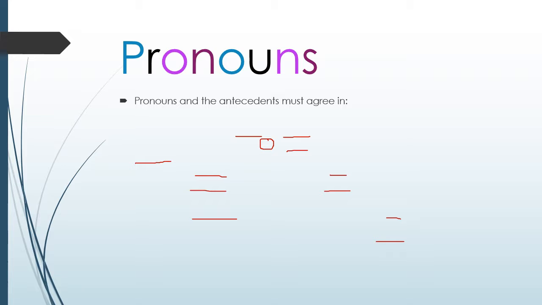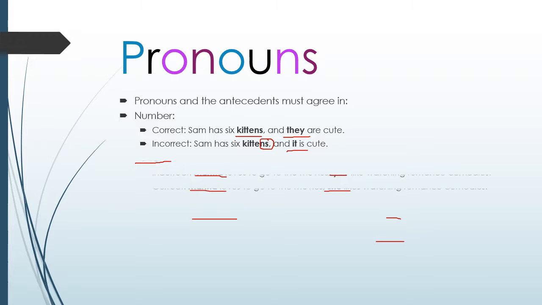Pronouns and antecedents must agree in number. Sam has 6 kittens and they are cute. That's correct. Sam has 6 kittens and it is cute. They indicates that we're talking about more than one. It indicates that we're talking about only one. And so we're talking about more than one, so it is incorrect. You need to use they.